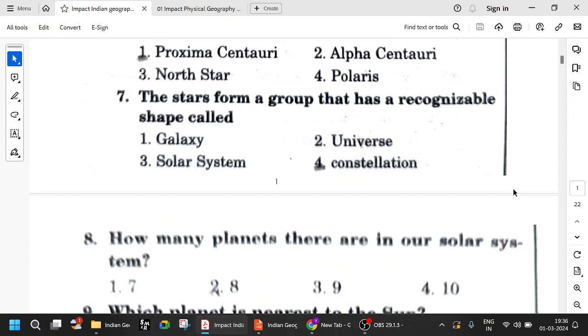The stars form a group that has a recognizable shape called a constellation. So you have these constellations, right? Orion constellation, Bear constellation, all those things. These stars form a recognizable shape, and it is called a constellation. A galaxy is a collection of solar systems, you can say. Sun and its planets is a solar system. So many stars, so many solar systems together form a galaxy, and a galaxy is part of this whole universe.